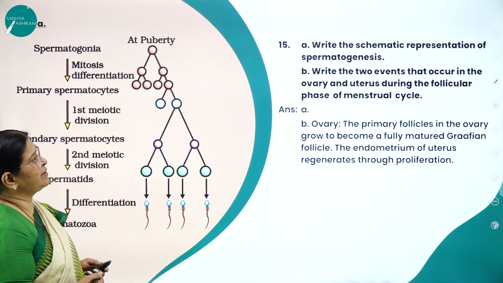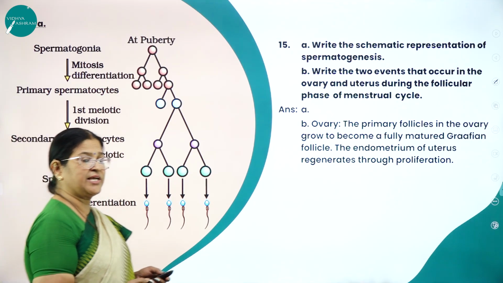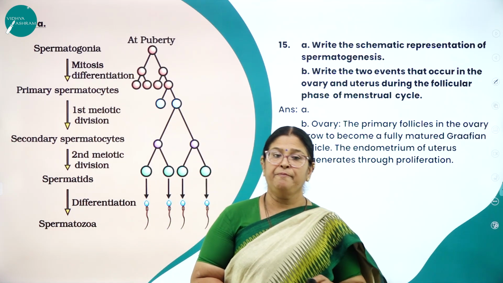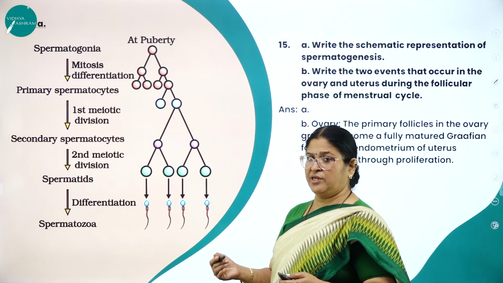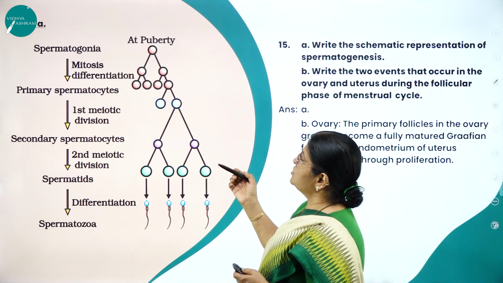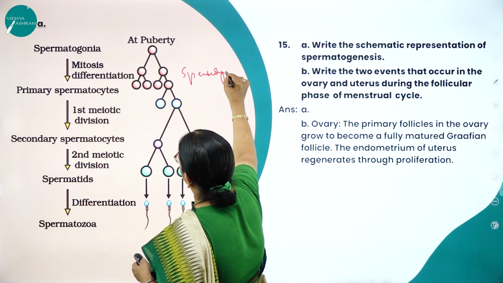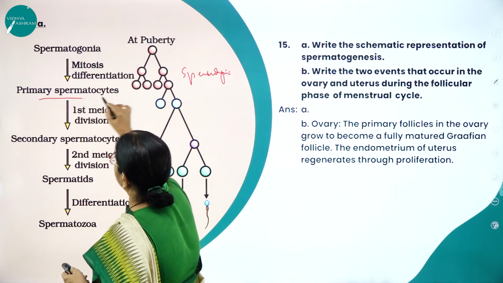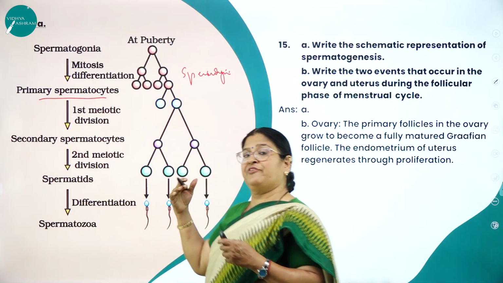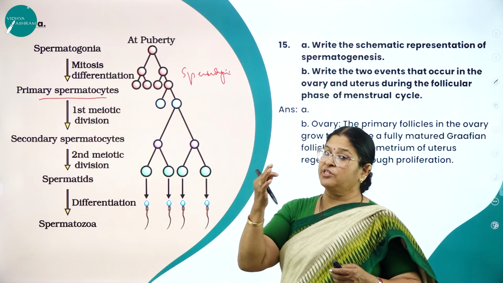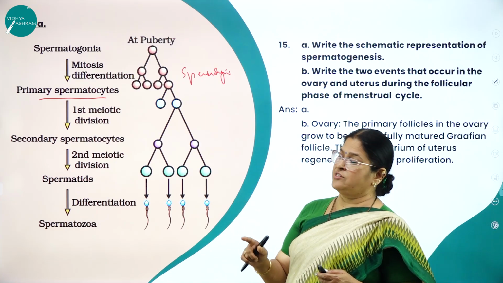Next, write the schematic representation of spermatogenesis. So this is a very important schematic representation. As I already said, once the male attains puberty, then spermatogenesis will start taking place in the male reproductive organ, the primary sex organ called testis. So at puberty, you can see this is called spermatogonia. More spermatogonia are produced, and we can differentiate spermatogenesis into 3 phases: phase of multiplication, phase of growth, and phase of maturation.